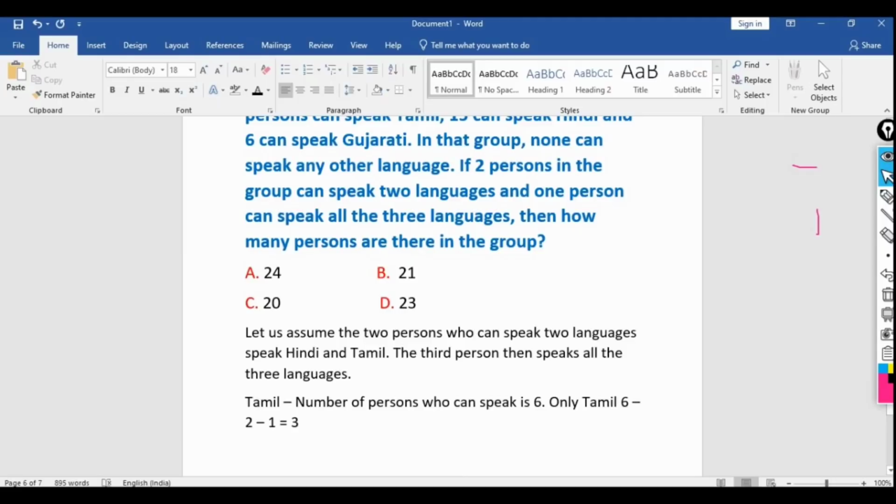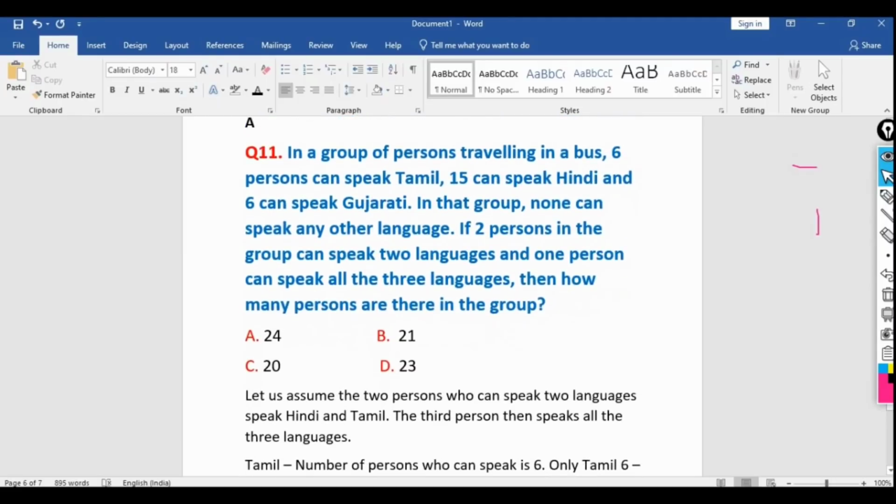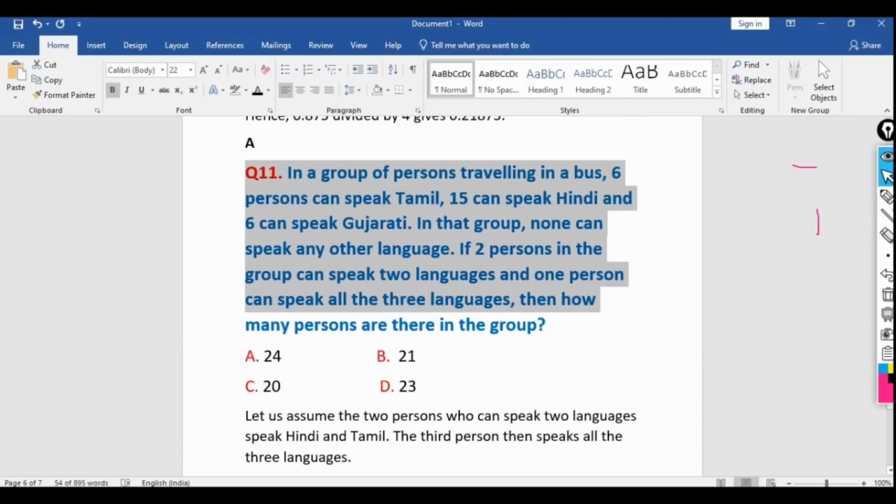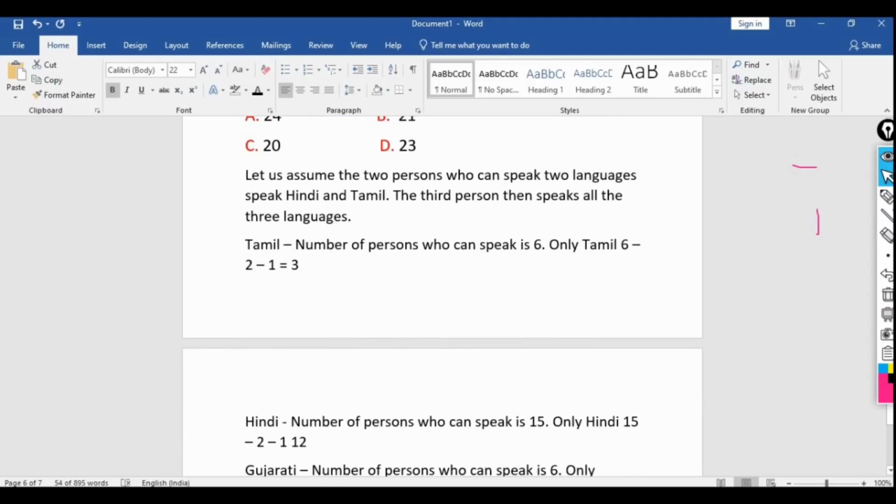It's an easy question. You need to note down this question so that whenever we are discussing the solution, you'll be able to understand this one because you are scrolling down. So let me explain it to you. Let's assume that the 2 persons who can speak 2 languages speak Hindi and Tamil. We need to do the assumption. You can assume other languages as well, no issues. Then the third person can speak all the 3 languages.